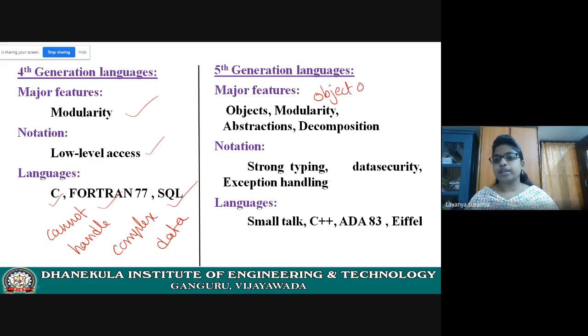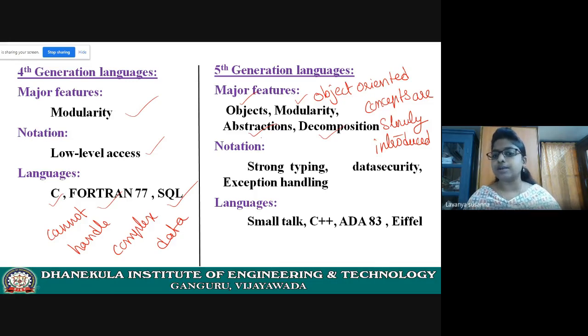Coming to fifth generation language, here the object oriented concepts were slowly introduced. Concepts like object, classes, modularity, abstraction, decomposition. We have already seen all those things. What is decomposition? What is abstraction? What is modularity? What are objects? We have already seen them. So in fifth generation, object oriented concepts are slowly introduced.